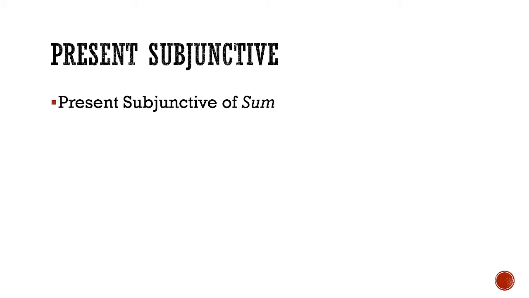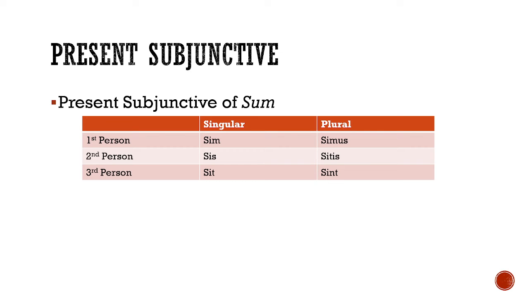Sum, of course, is always going to be the outlier because it's always got to be weird. It's an irregular. So here's what the subjunctive of sum looks like in the present. So you have sim, sis, sit, simus, sitis, sint.